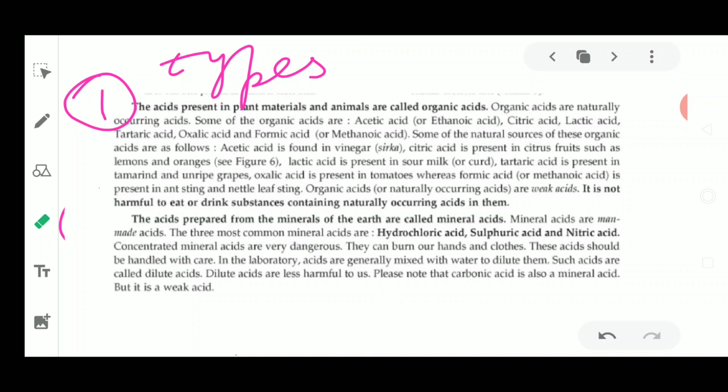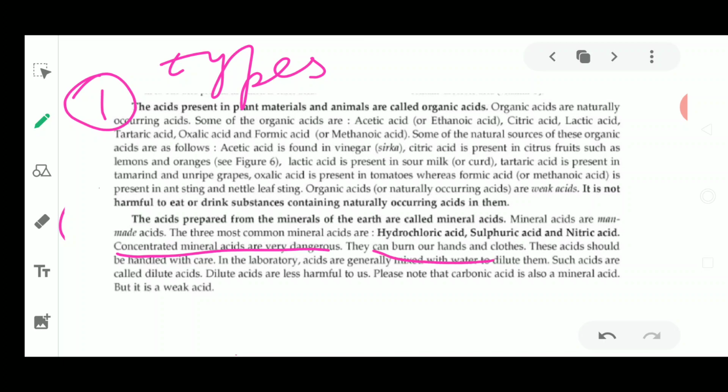Now these are very dangerous, okay? So please remember, they are in concentrated form. Now what is this concentrated form? Just after 2-3 minutes I'll tell you. This is very dangerous in concentrated forms. Concentrated means it is very thick, meaning the viscosity is very high. It does not have water in it. Now it can burn our hands as well as our clothes.